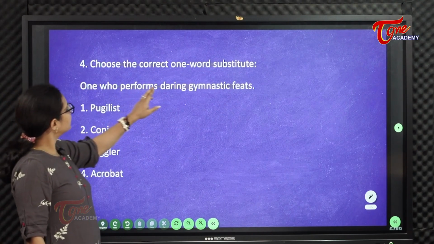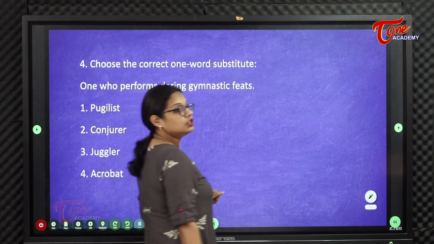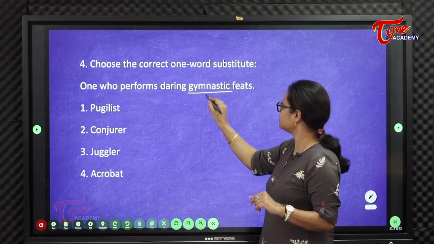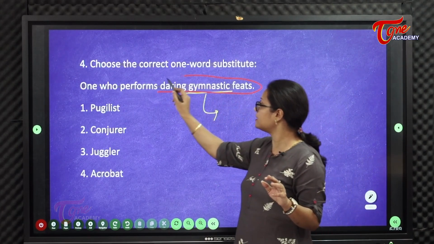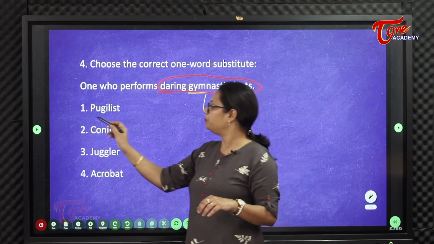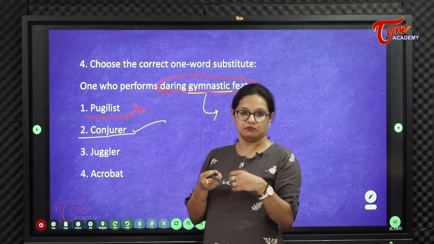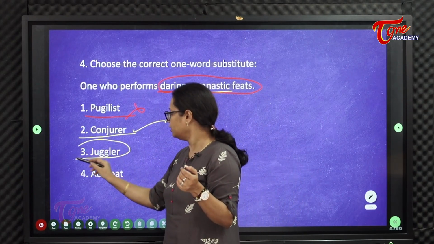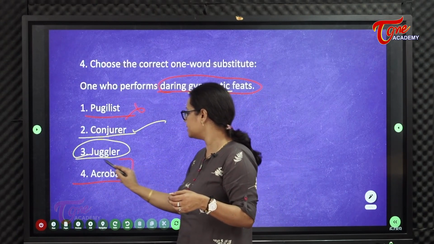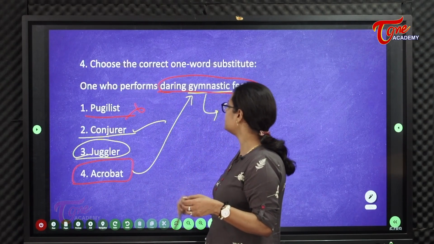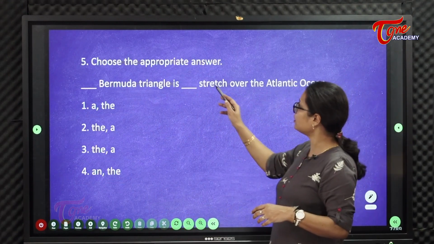Next, choose the correct one word substitute for one who performs daring gymnastic feats. A gymnast is a person who performs normal gymnastics. Daring gymnastic feats, stunts లాంటివి చేసే వాళ్ళని ఏమంటారు? Pugilist? No. Conjurer is somebody who brings things out of nowhere, magician types. Juggler ante balls, multiple balls తో జగ్గులు చేసే వాళ్ళని జగ్లర్ అంటారు. So an acrobat is a person who performs stunts or daring gymnastic feats. వాళ్ళని acrobats అంటారు.